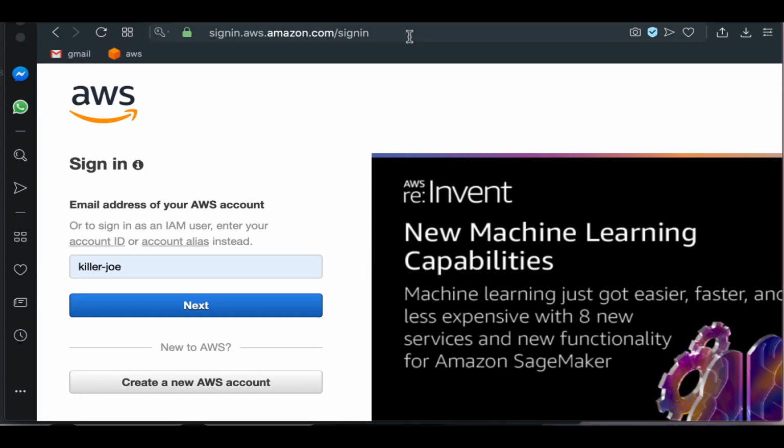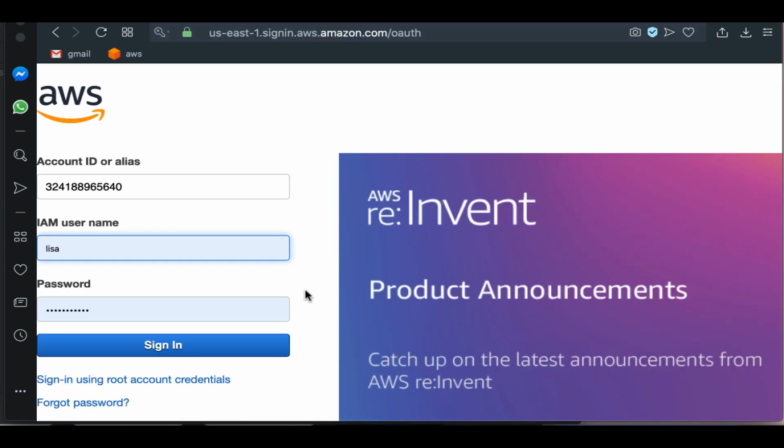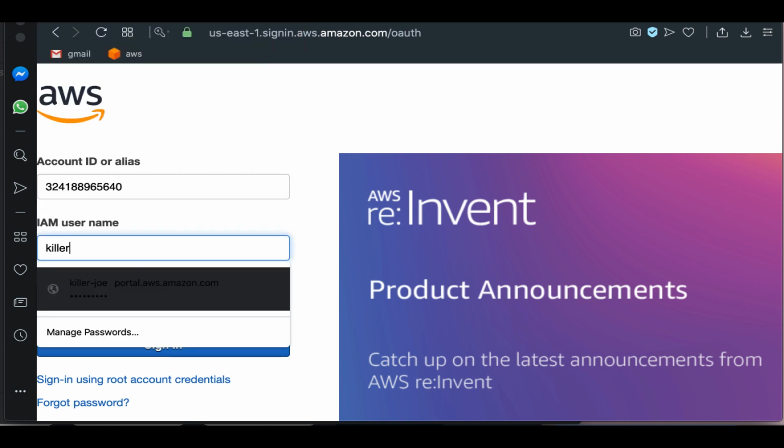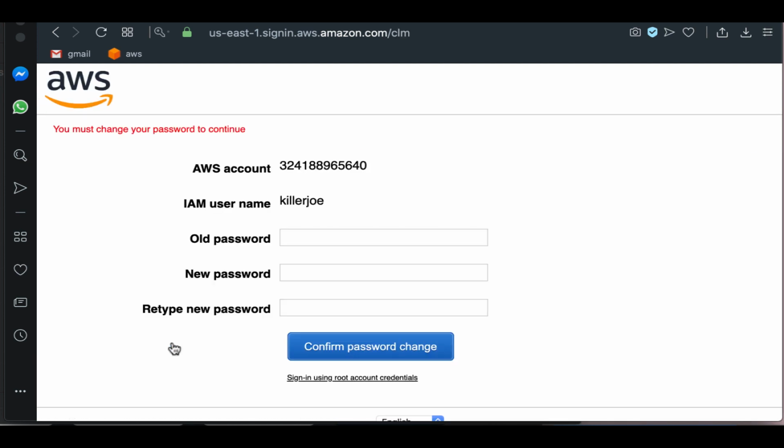And once we use this link, it automatically populated the account number, and then we're going to do password 12 and sign in.